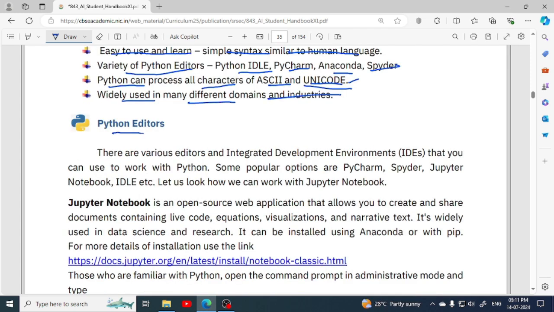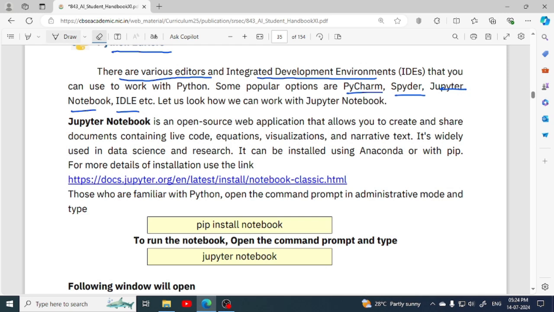Now we are going to talk about Python editors, the software where we can write the source code, where we can write the Python programs. There are various editors and integrated development environments. An integrated development environment means software which provides you the facility to write the program, to build the software and to debug it. All the things which we require to build software, a complete package is provided in it. Some popular options are PyCharm, Spyder, Jupyter Notebook, IDLE, etc. The software we are going to use in this unit for learning Python is Jupyter Notebook.